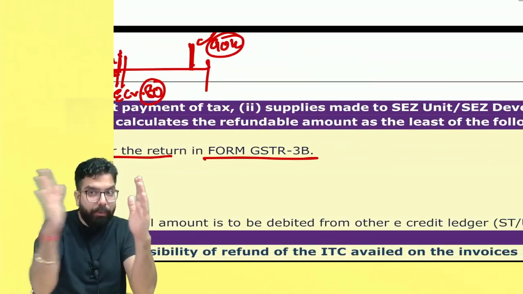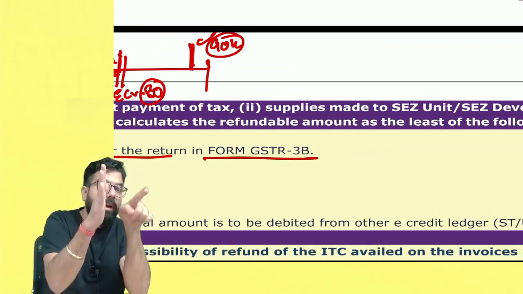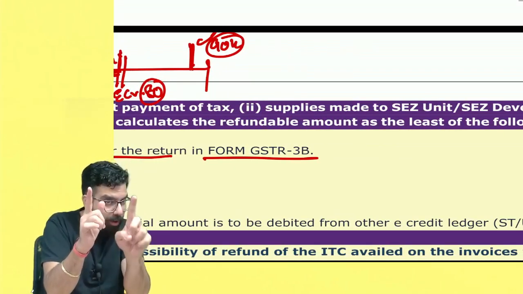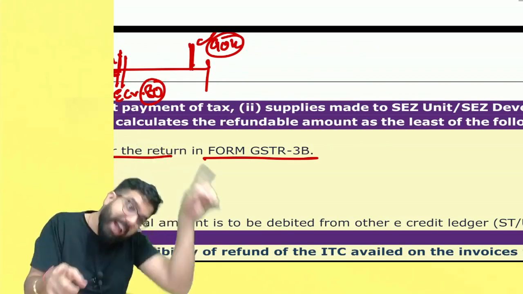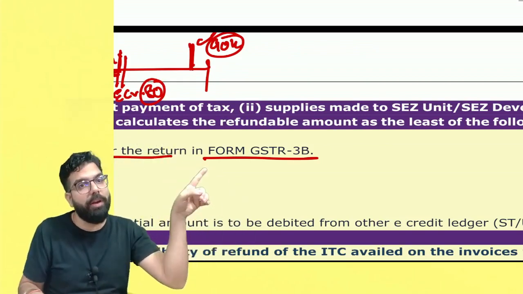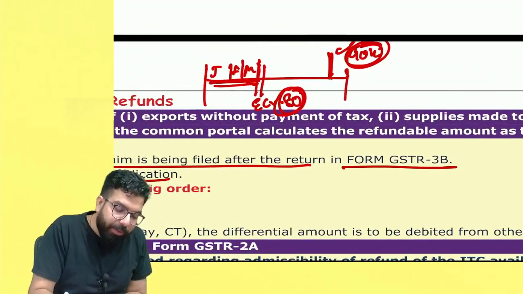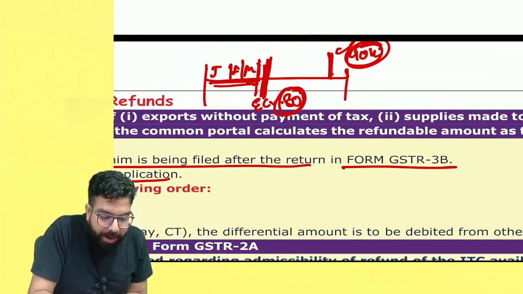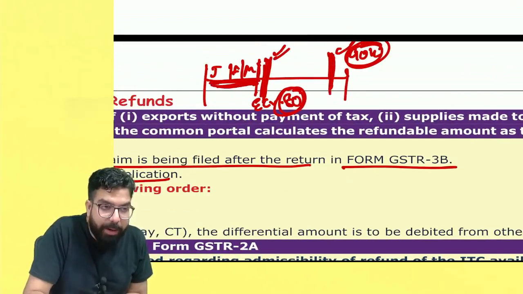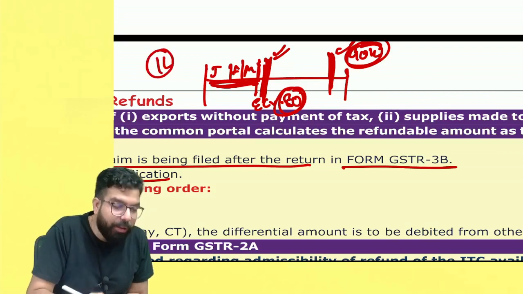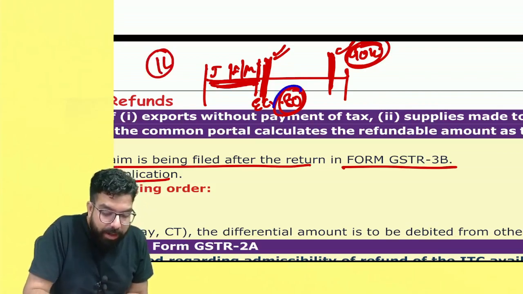Remember one thing as per the formula. Number two, the period for which you are claiming the refund. Once you have gone and filed GSTR 3B for that period, what was your balance in the e-credit ledger? And at the time of filing the application, what was the balance in your e-credit ledger? Now, sir, my balance over here was 80 when I went ahead and filed my GSTR 3B for this period. At the time of filing the application, it was 90. As per the formula, it is 1 lakh. I will get a refund of only 80,000 rupees.